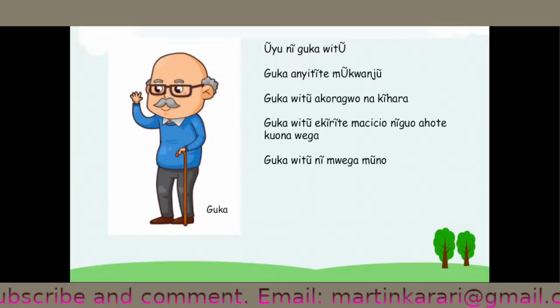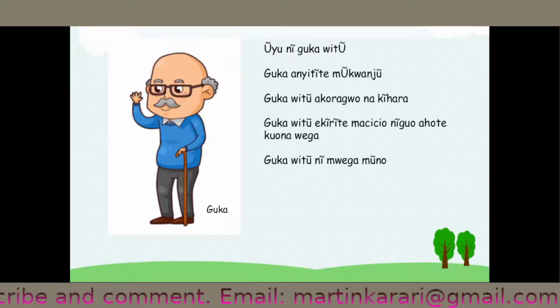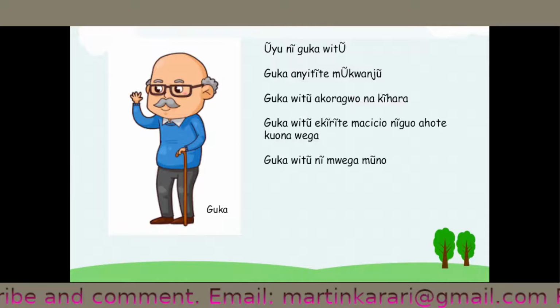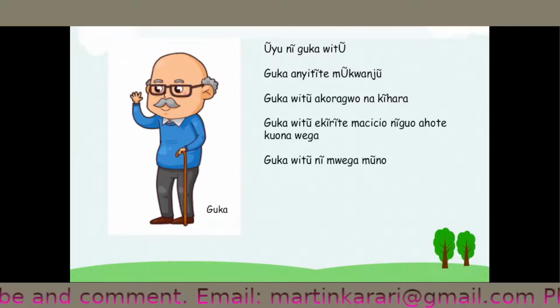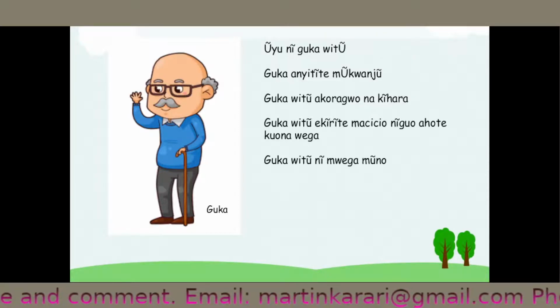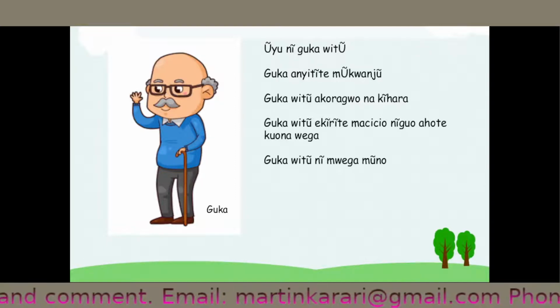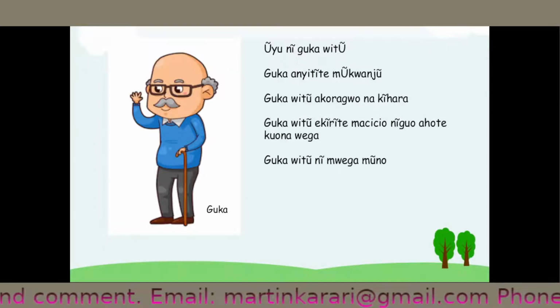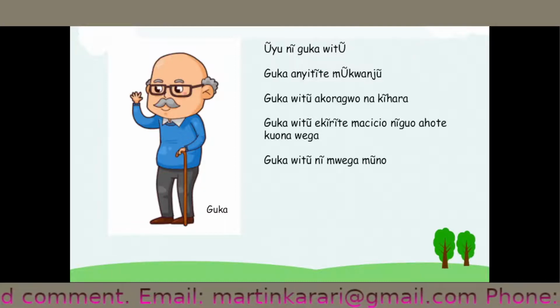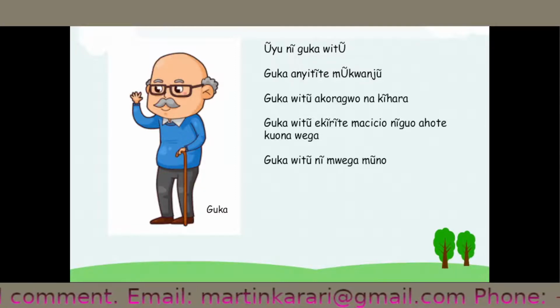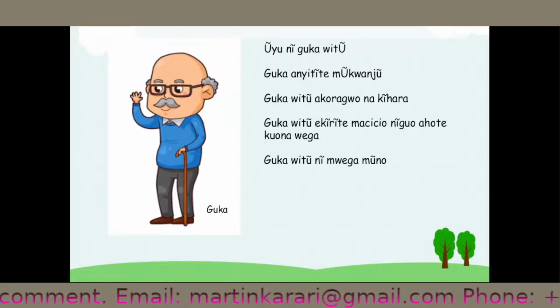Anyway, guka wito akoragwo na kihara. Akoragwo is to say has. Okay, wito you have said is ours. Wito, mwana wito, our child. Kihara is bird. Okay, bird. So we are saying our grandfather has a bird.